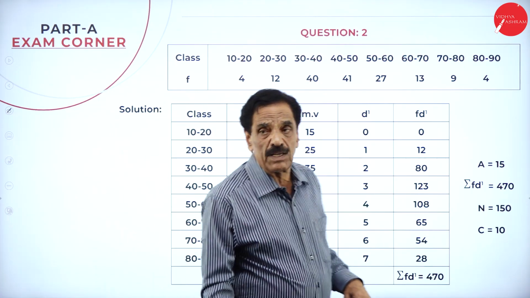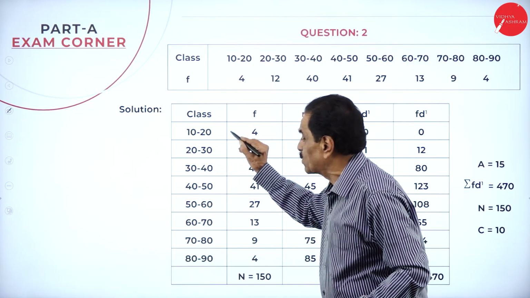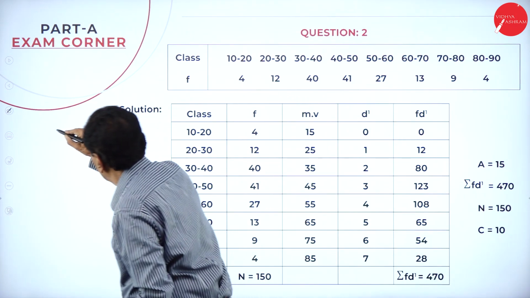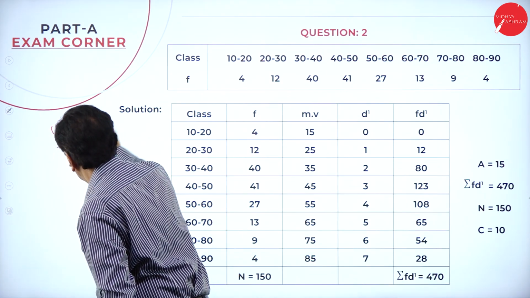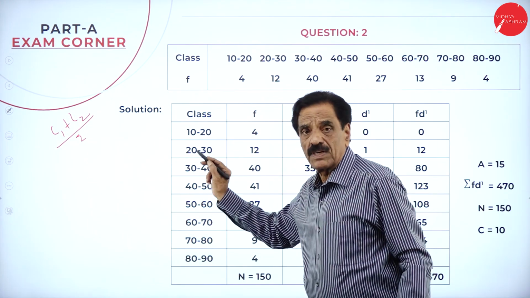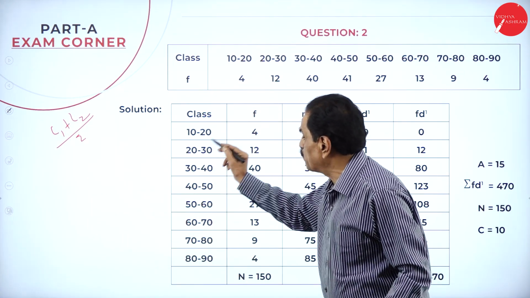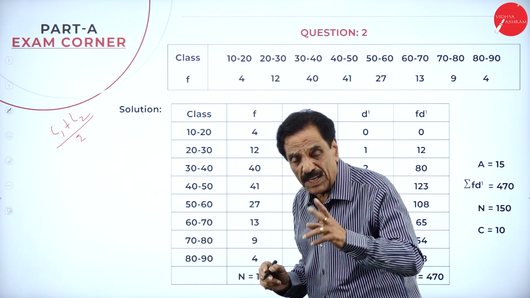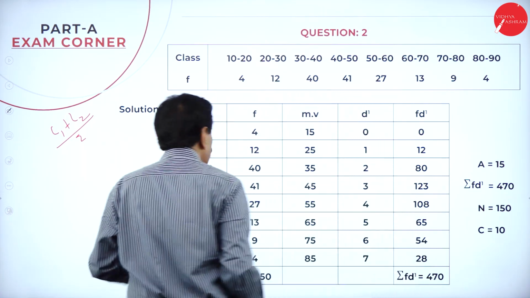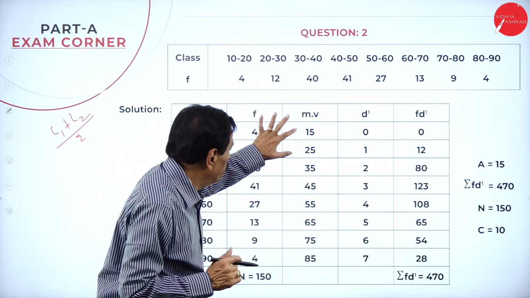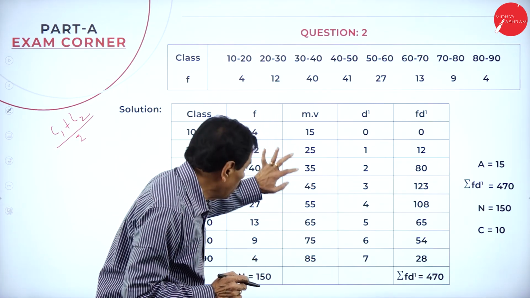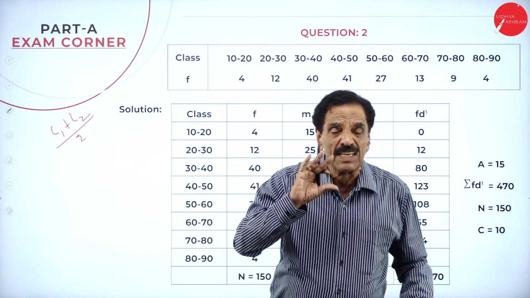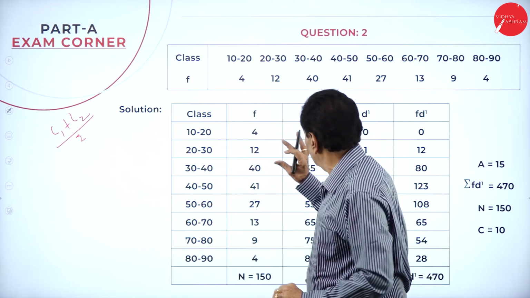Then find out the mid value. How to find out the mid value? 10 is called lower limit, 20 is called upper limit. The formula is L1 plus L2 divided by 2. What's your L1? 10. What's your L2? 20. 10 plus 20 is 30, divided by 2 is 15. 20 plus 30 is 50, divided by 2 is 25. That means there is a difference of 10. See that? 15, 25, 35, 45, 55, 65, 75, 85. So there is a difference of 10. That is called the class interval. So I think you understand this point.